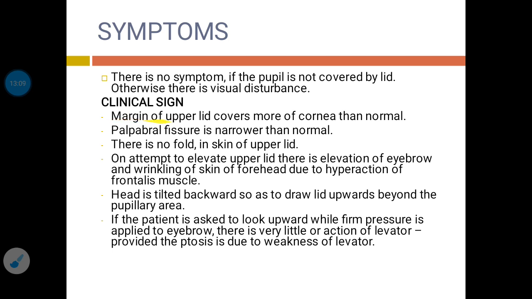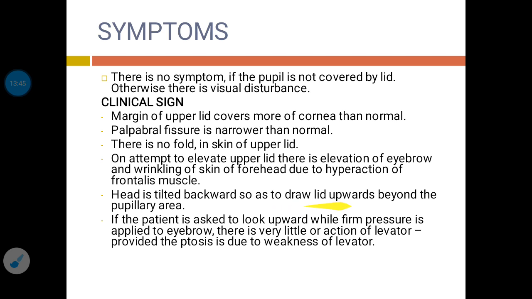It may produce clinical signs like the margin of the upper lid covering more of the cornea than normal. The palpebral fissure is narrower than normal. So on examination, the palpebral fissure will be narrow. There will be no fold in the skin of the upper lid. On attempt to elevate the upper lid, there is elevation of the eyebrow and wrinkling of the skin of the forehead due to hyperaction of the frontalis muscle.